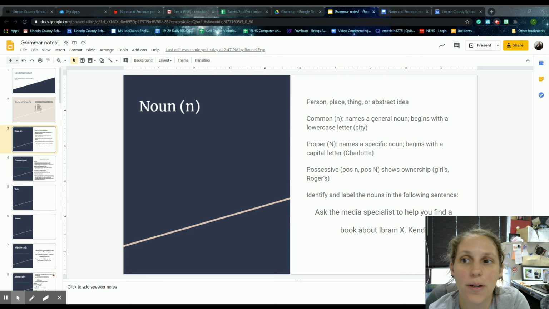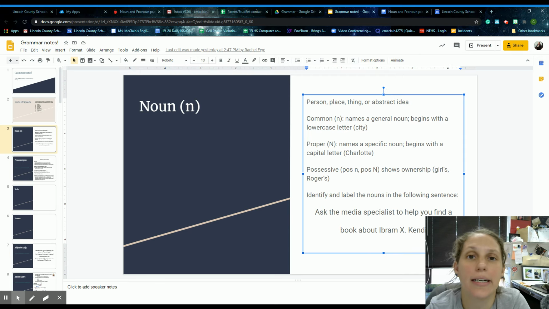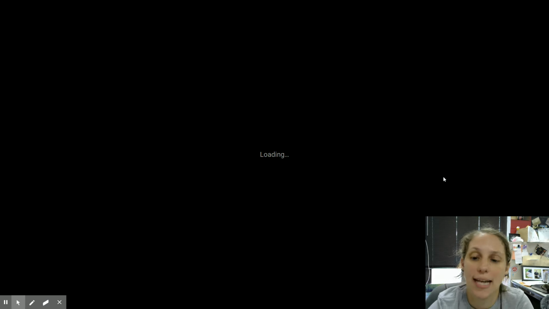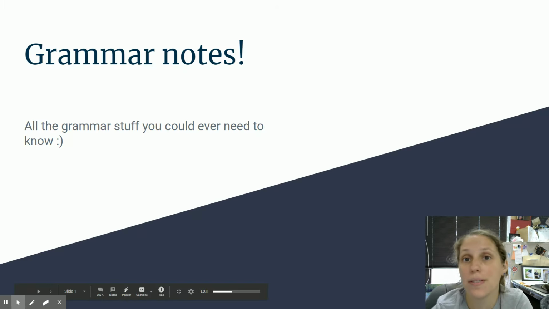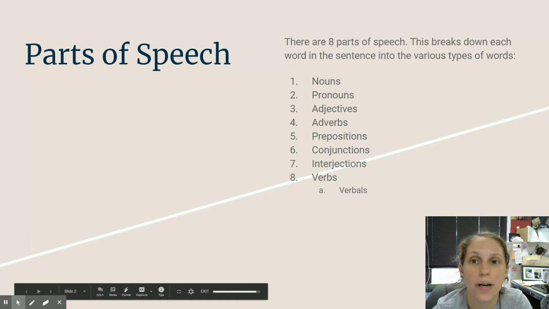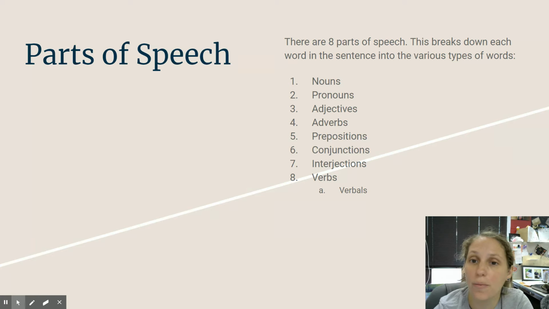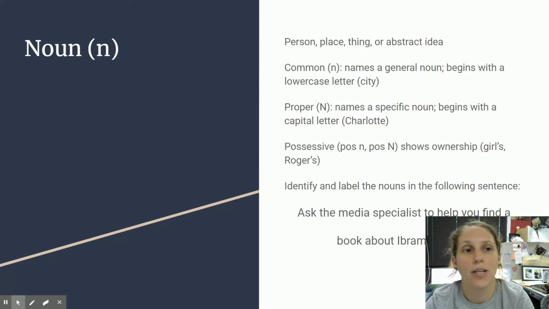Hey guys, we're going to be talking about grammar today. So we're going to be starting our parts of speech, and today we're going to be focused on nouns and pronouns. There are 8 parts of speech. Like I said, we're dealing with nouns and pronouns today. They kind of do the same thing, and we'll talk about that in a second.